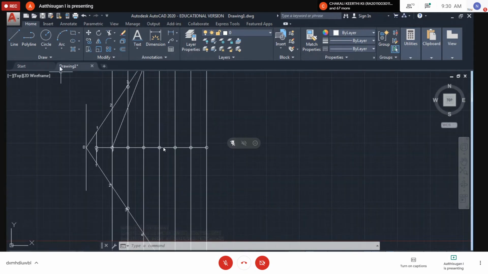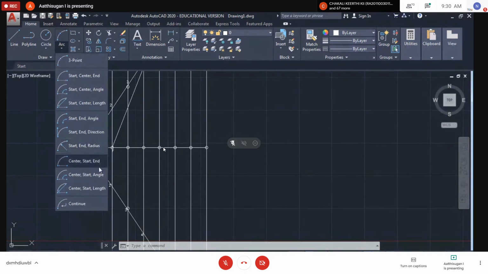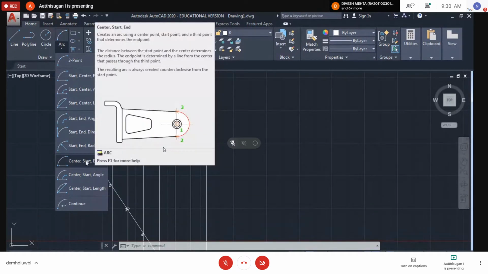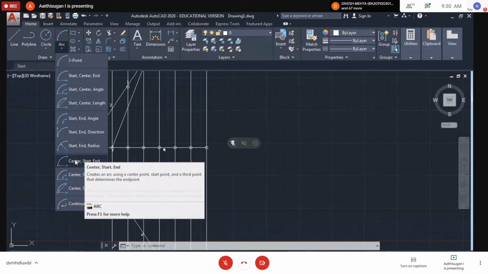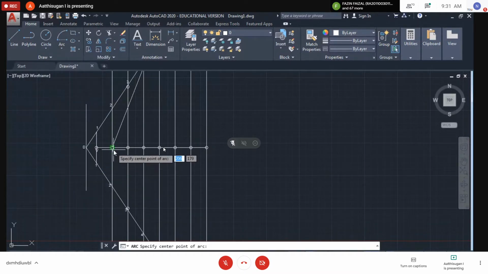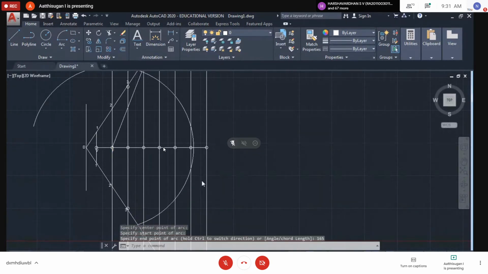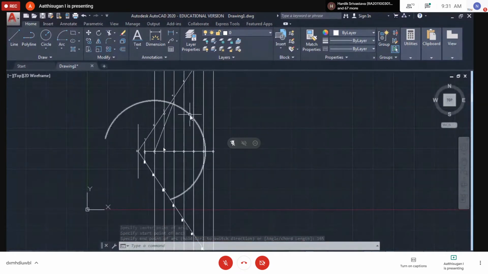Arc, with center, start, end. I'll give this one a try. Center point, then start point from here. Radius is 165. So we are rotating for this line. Better we can do this method; the line or circle method is easy, and you are able to delete this also.